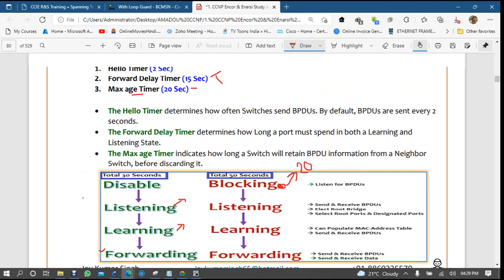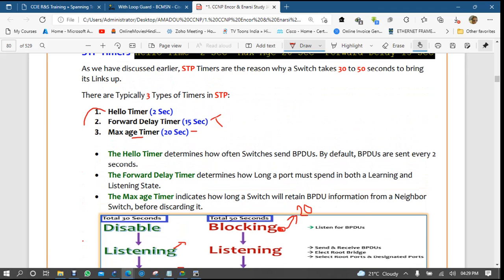In another way, in the book you will see that if a blocking port misses 10 hello packets, that means how many seconds? 20 seconds, it is the same thing.